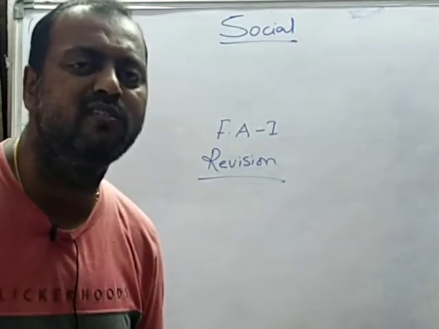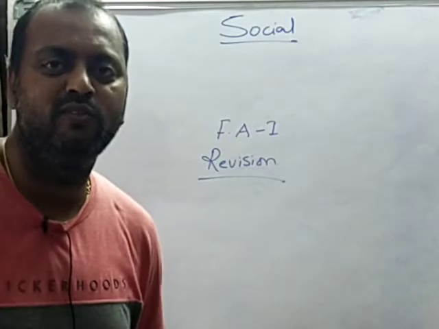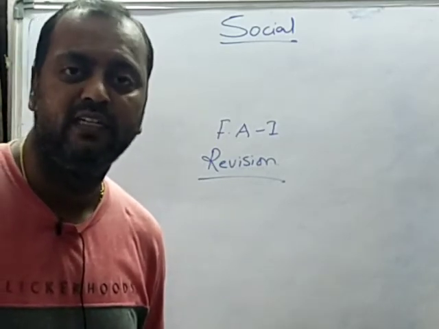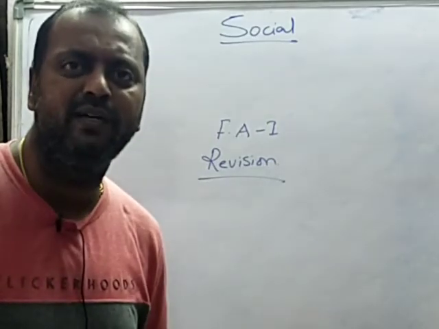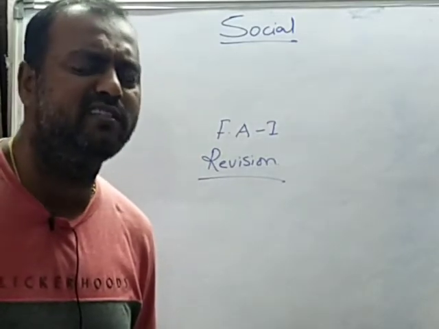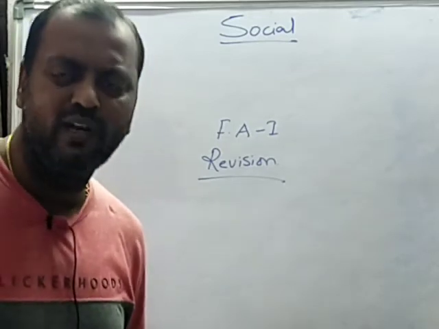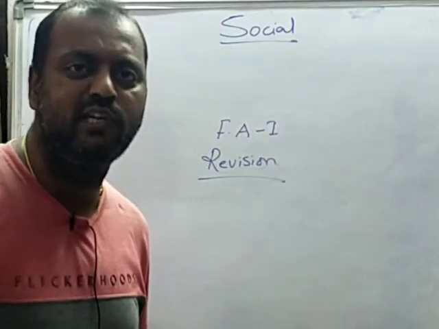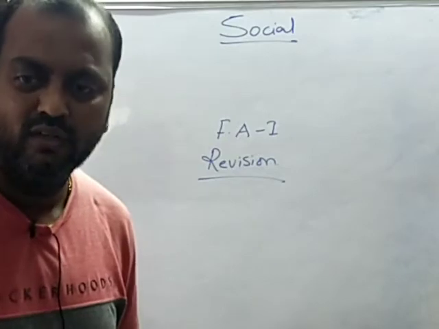What is the principal source of energy on the earth, children? Sun. Sun is the principal source, and through what do we get energy? In the form of light and in the form of heat. So sun is the principal source of energy. The energy constantly emitted by the sun is known as radiation. Any body which emits energy constantly is called radiation. The solar radiation received on the surface of the earth is called insolation. Insolation means incoming solar radiation.